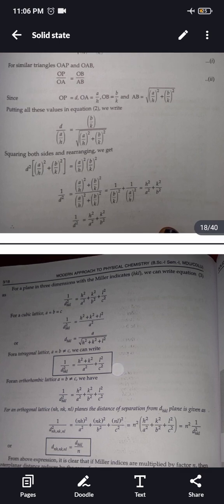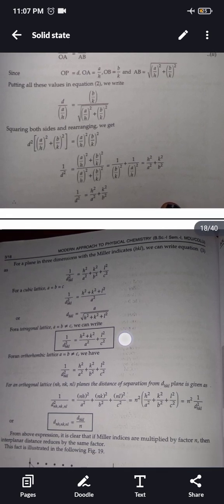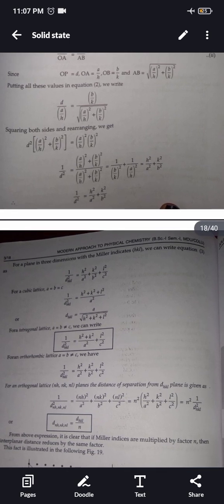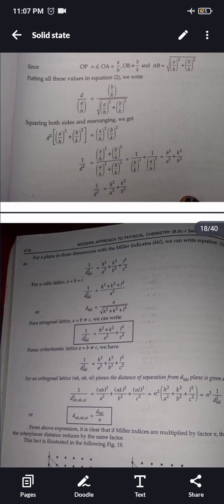For tetragonal lattice where a is equal to b but not equal to c, 1 upon d square hkl will be h square plus k square upon a square plus l square upon c square. For a is equal to b but not equal to c, it is h square upon a square plus k square upon b square plus l square upon c square.